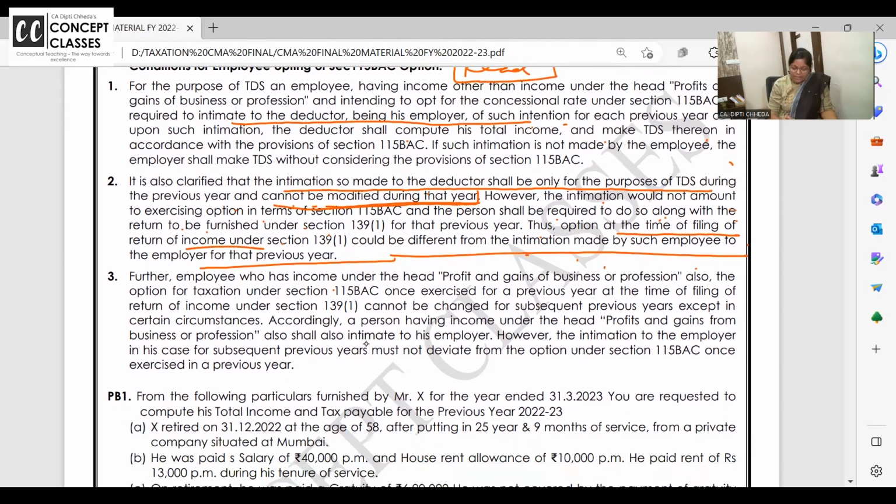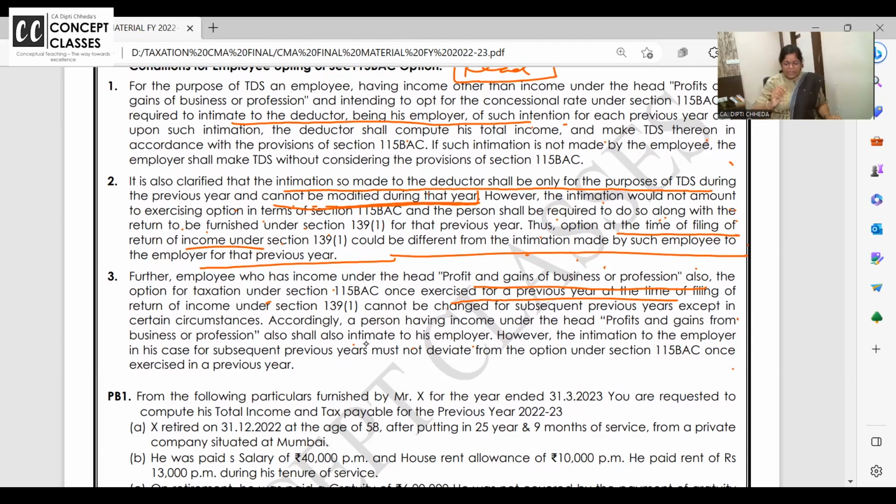Further, for an employee who has income under profits and gains of business, once the option has been exercised, it cannot be changed subsequently. Accordingly, if the employee has business and profession income, he has to intimate the employer. However, intimation to the employer in a subsequent year must not deviate from the option once exercised. So if you have business income, you need to continue. If you opt out, you can't opt in. Clear? So we are solving the problem related to this, but is all the explanation clear or not?